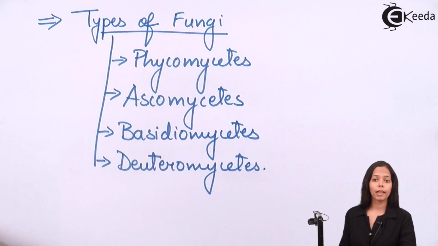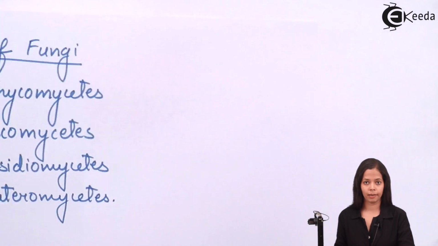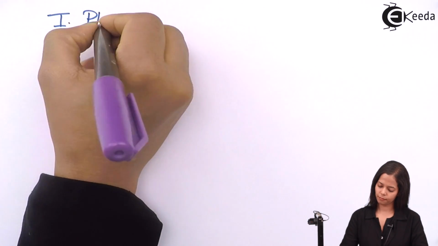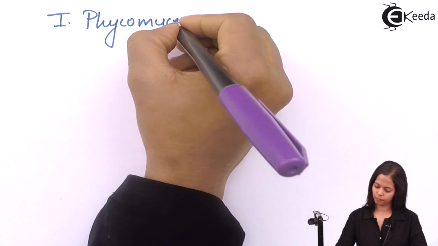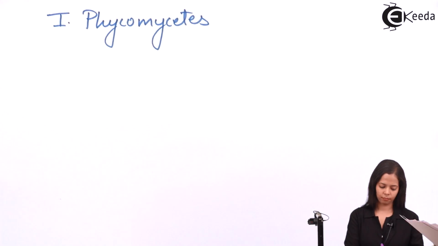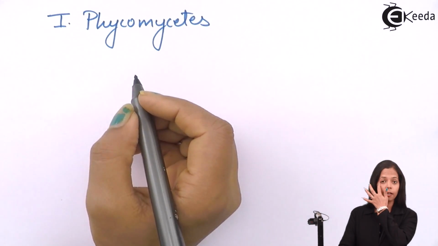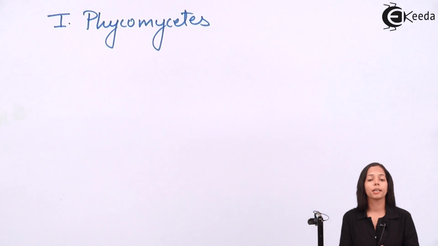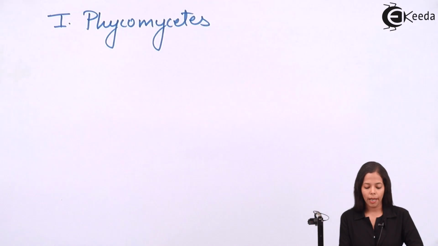Now we'll study each fungi in detail. I will start with Phycomycetes. Phyco, any term starting with phyco, photo, it is plant related.